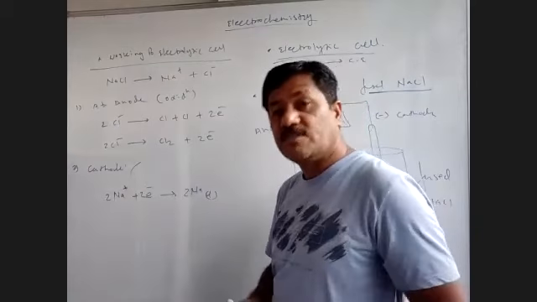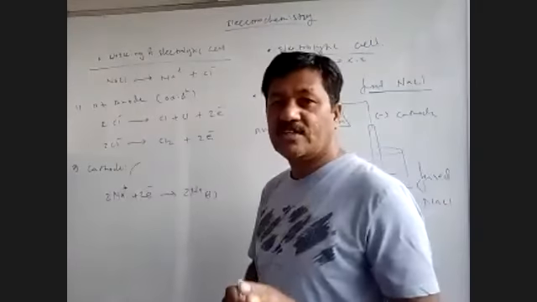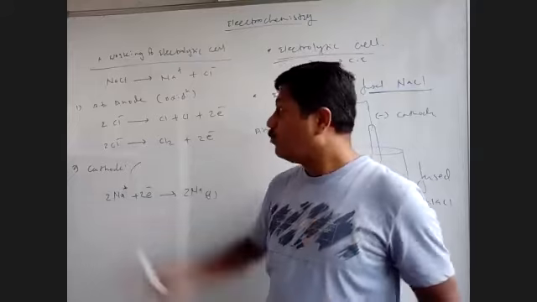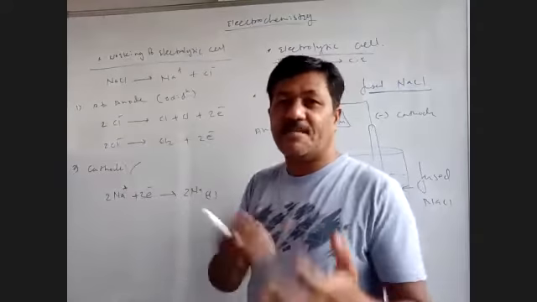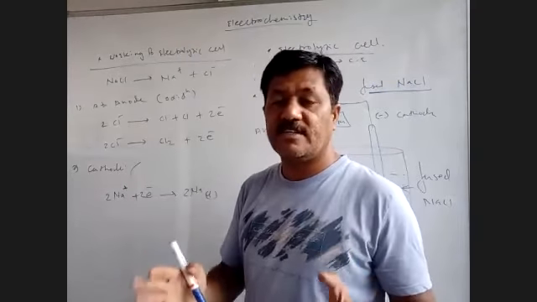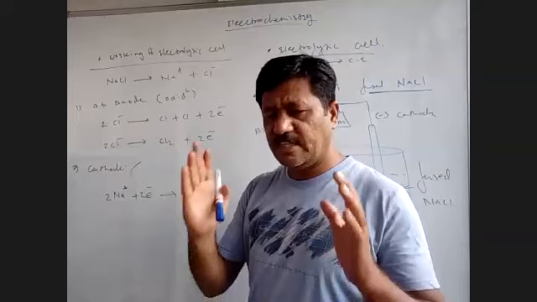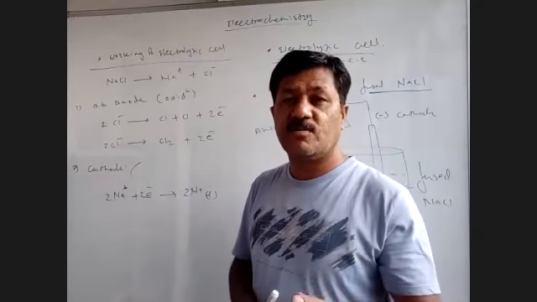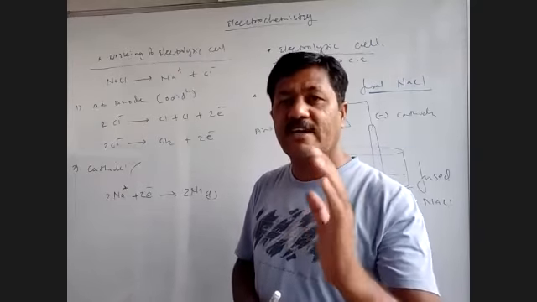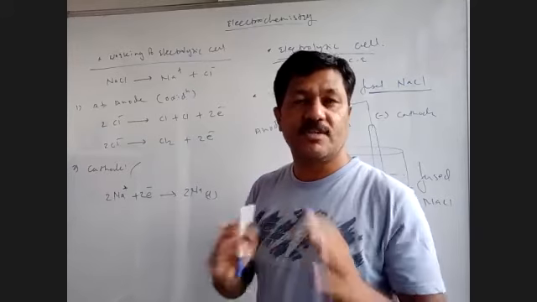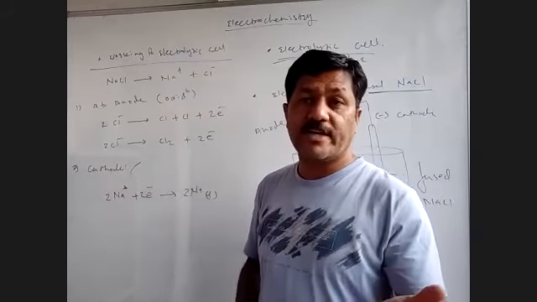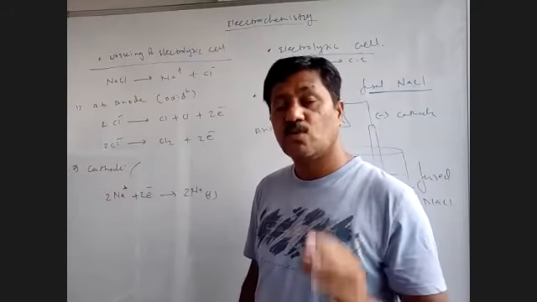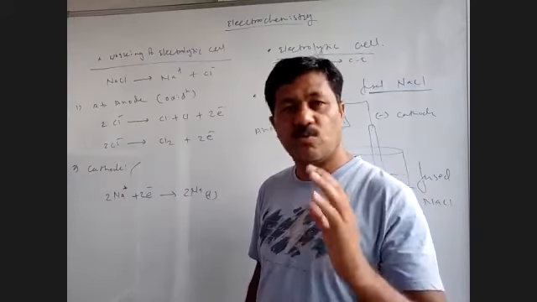ये chapter का पूरा theme ही है oxidation reduction, that is redox reaction is the theme of this chapter. So when we talk about the working, every chemical reaction is a redox reaction. इस chapter में किसी भी cell का reaction होगा तो that is a redox reaction. Redox reaction का मतलब होता है there is an oxidation and reduction, a simultaneous process which occurs. Now the loss of electrons and gain of electrons simultaneously is called a redox reaction. तो हर cell में redox reaction तो होना ही होना है.